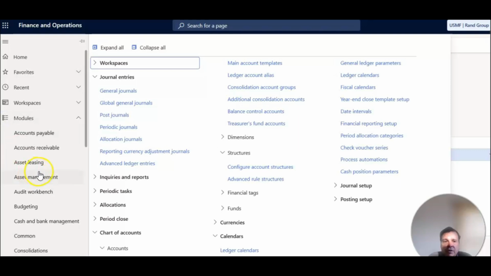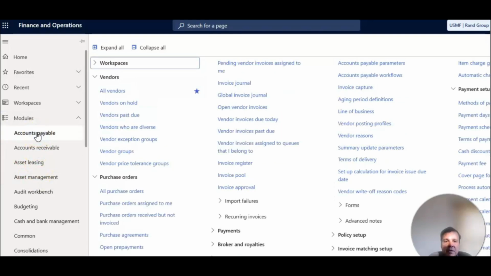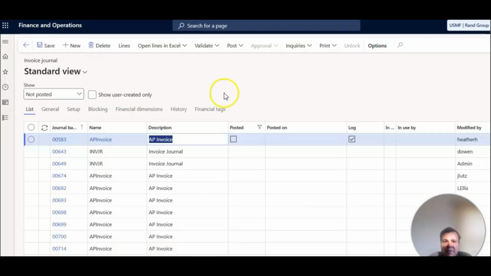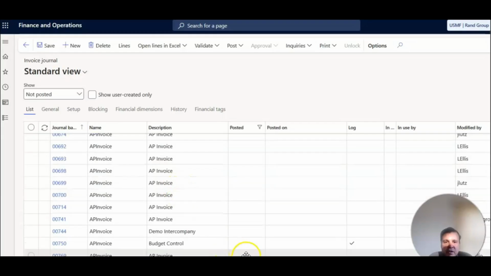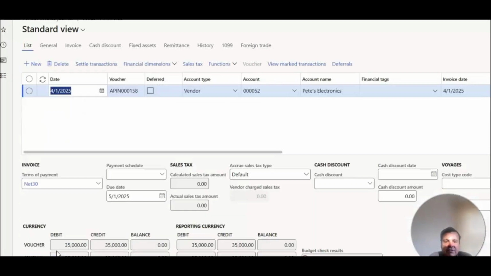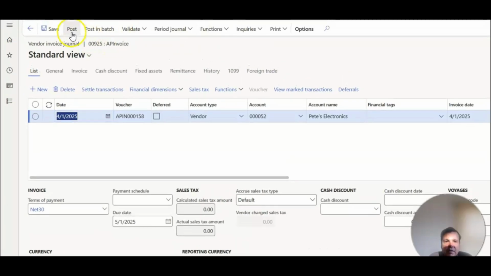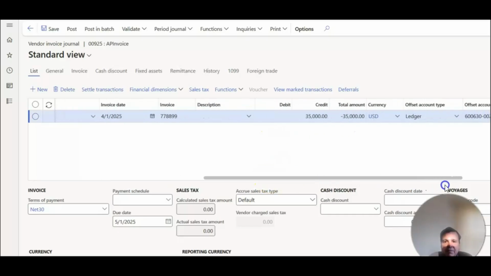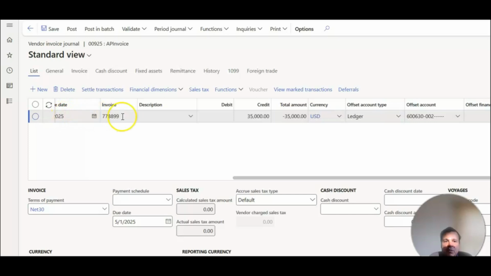I've done a similar thing for expenses. So for accounts payable, I have created an invoice journal with the same expense account because that's what we are focusing on today, or at least that's the entry that I have started. If I look at this entry 925 or journal lines, which I've not posted yet, you can see that it's still open. I can't post that. So I picked any vendor, Pete's Electronics in our example. I entered all the relevant information, the invoice date, invoice number, and again, I picked $35,000. I'm trying to post to this account 600630 business unit 002.